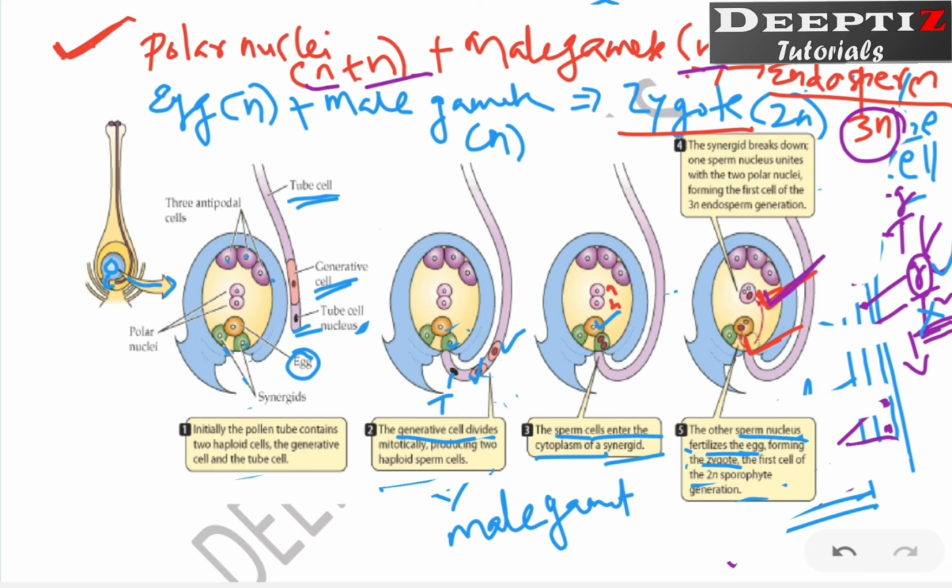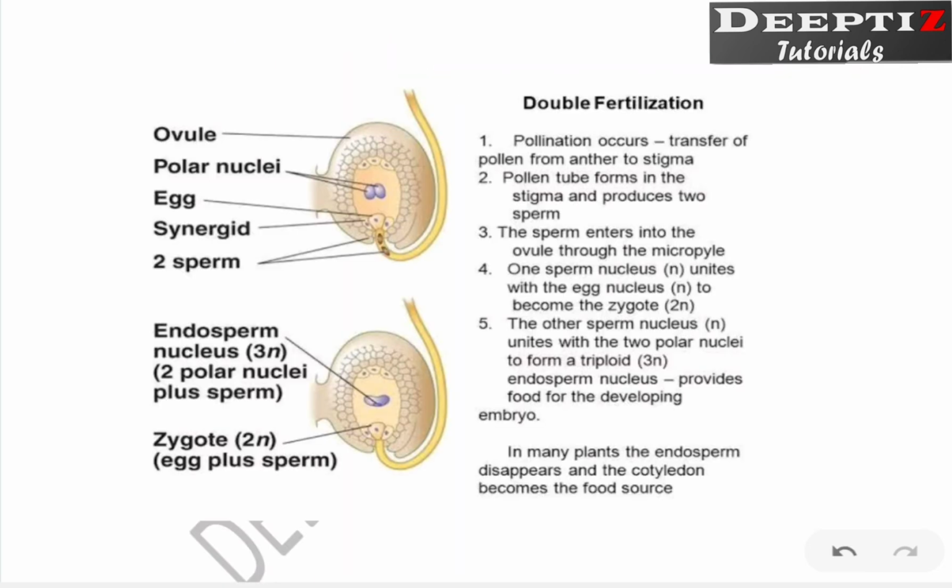If you look at this diagram, you can see within this one, now there are three nuclei which are present. What is the meaning of double fertilization? Twice the fertilization takes place in an embryo sac, where one is for the formation of endosperm from the polar nuclei, and second for the formation of zygote from the egg. So these two fertilizations are termed as double fertilization.